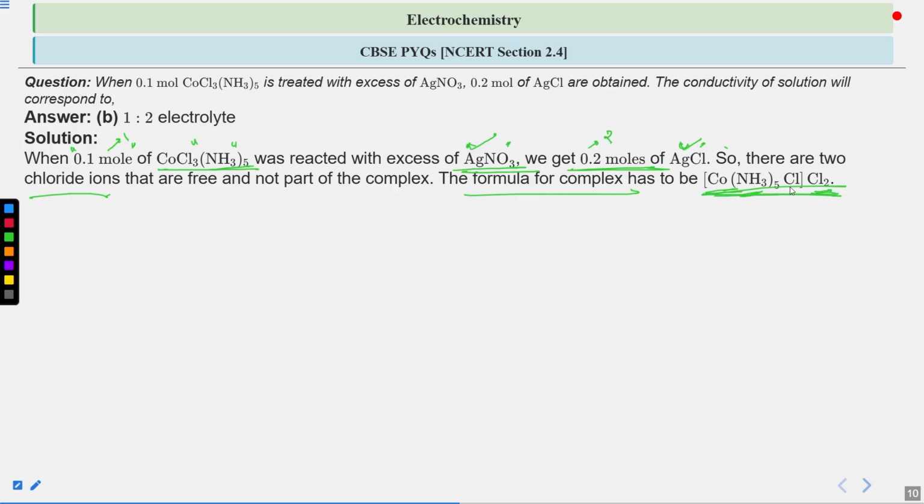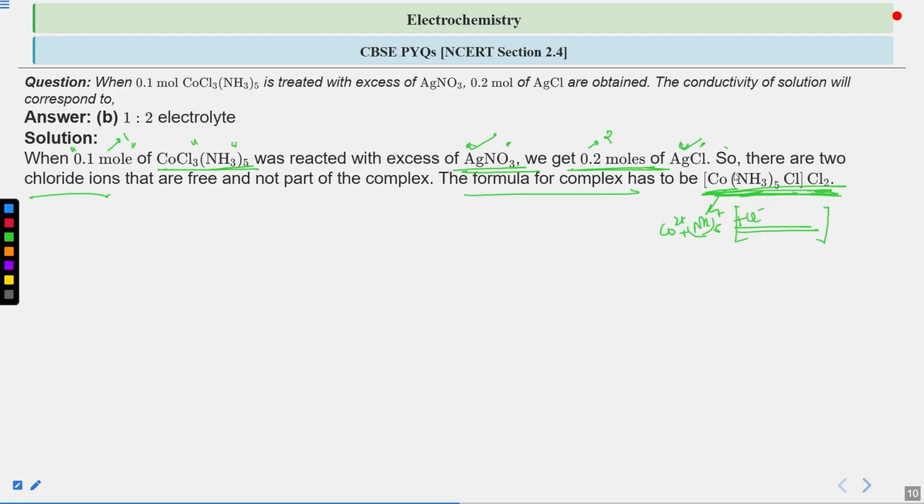So if you remember, or we are going to study about this, that in the coordination compound we have a complex inside the square brackets, and whatever is outside of the square bracket can be ionizable, but whatever is inside of the square bracket cannot be ionizable when dissociation happens. So that means [Co(NH3)5Cl] will not dissociate, like Co2+ plus NH3 plus Cl minus, they will not do that. They will not dissociate.